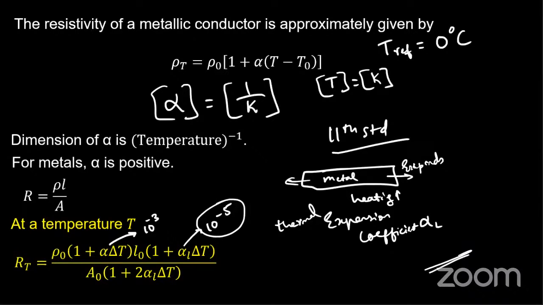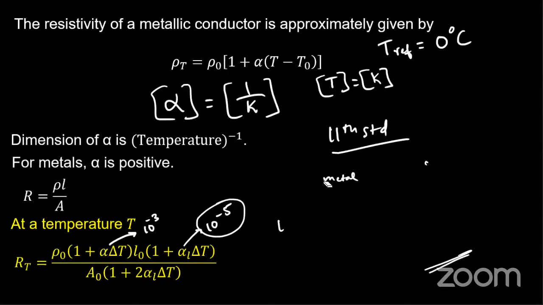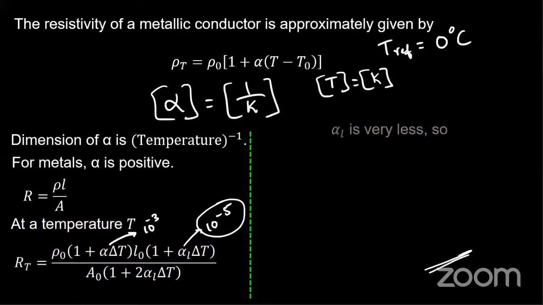So now I can rewrite this expression. Since alpha L is very small, RT can be written as rho naught into 1 plus alpha delta T into L naught, where L naught is the initial length.